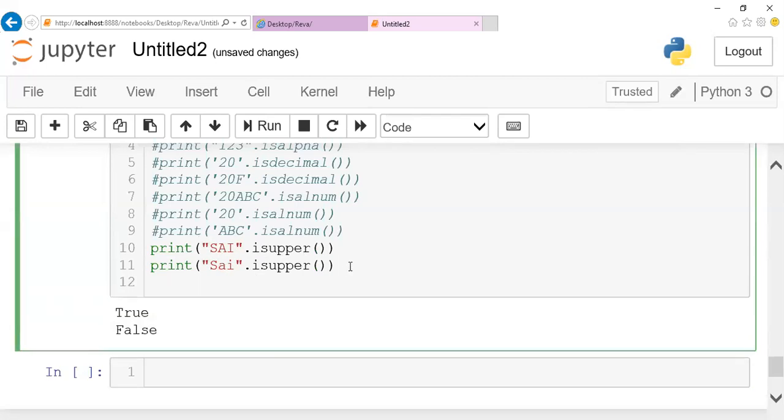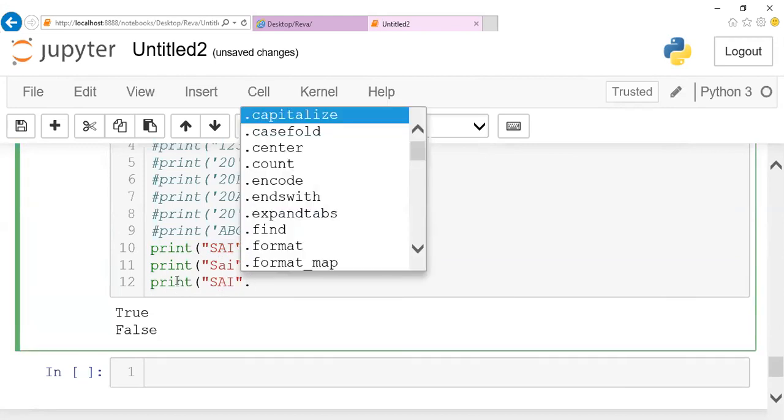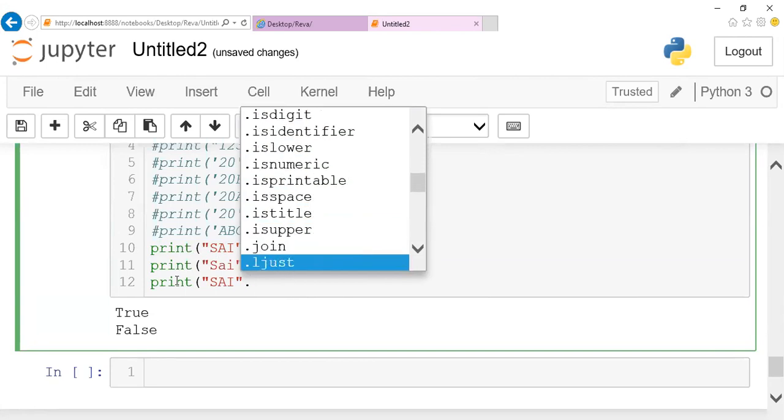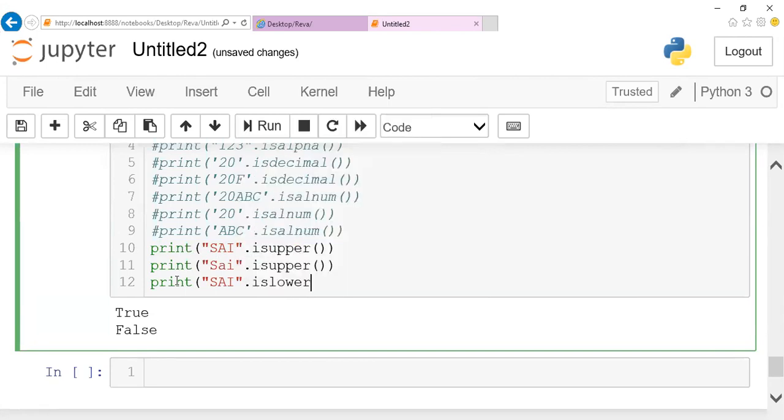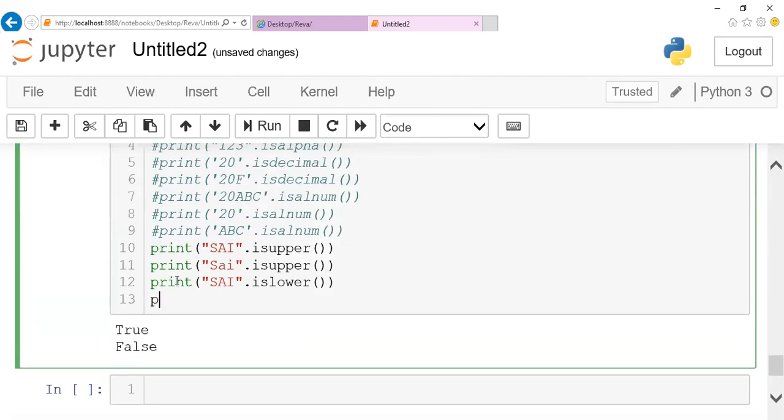The same way, you can check for lowercase also. So we have a lot of things here, guys: isupper, islower, isnumeric, all those things. We have the is functions.